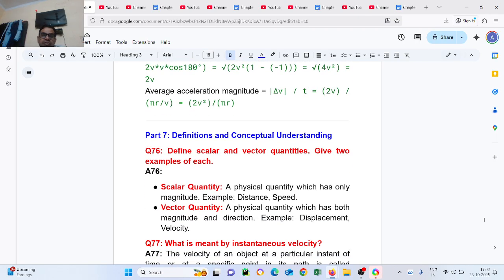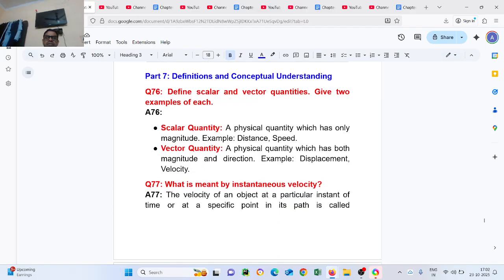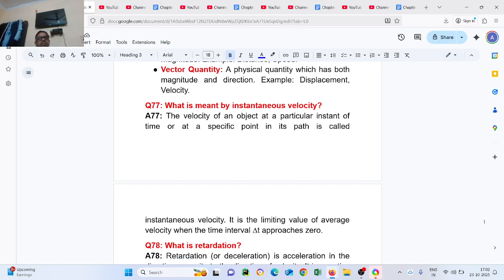Definition and conceptual understanding. Part 7. Define scalar and vector quantity. Give two examples. Scalar quantity: a physical quantity which has only magnitude. Example, distance, speed. Vector quantity: a physical quantity which has both magnitude and direction. Example, displacement, velocity.